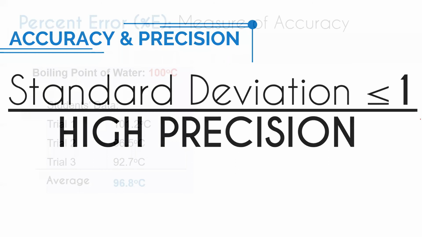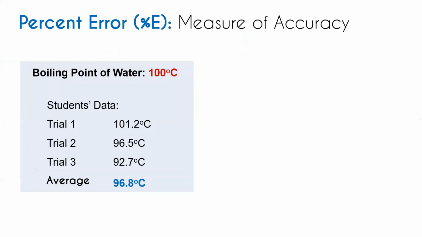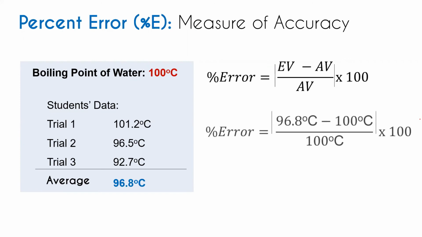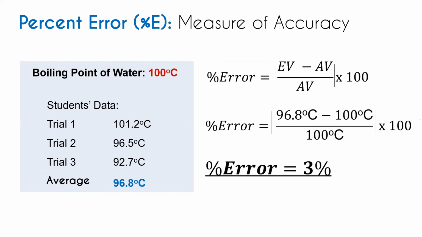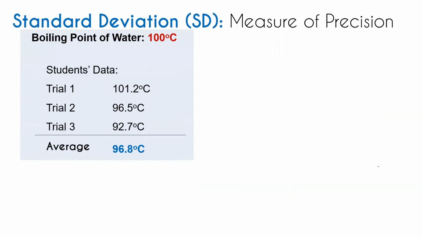So let's have another example. These are the data gathered by some students. We have 3 trials. The percent error is 3%. Since 3% is less than 5, therefore we can say that it is high accuracy, or the level of accuracy is high, since 3% is less than 5.0%. Okay, next, for the standard deviation, or the measures of precision.